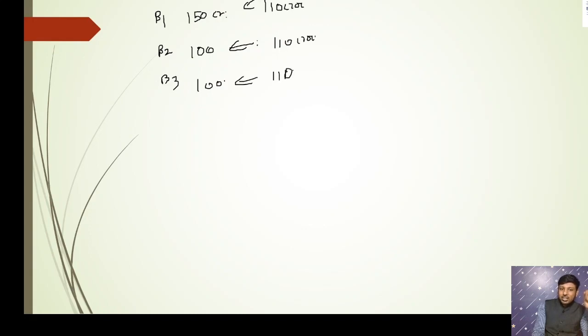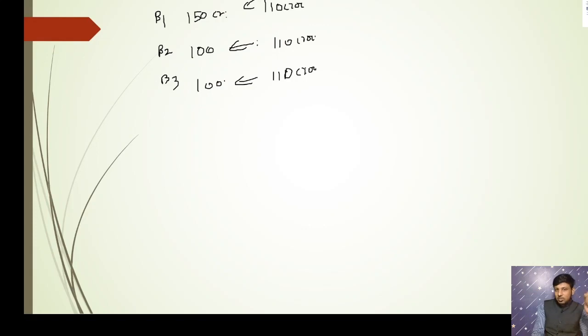Consider there is bank 1, bank 2 and bank 3. Bank 1 has a net worth, or capacity, of let's say 150 crores. Bank 2 has a capacity of let's say 100 crores. Bank 3 also has a capacity of 100 crores. The valid loan seekers for bank 1 amount to let's say 110 crore rupees worth of loan. In bank 2 also 110 crore worth of loan has been sought, and in bank 3 also 110 crore.